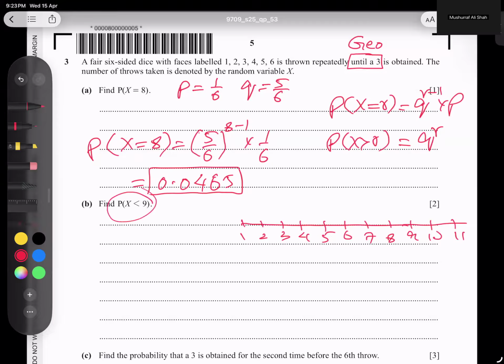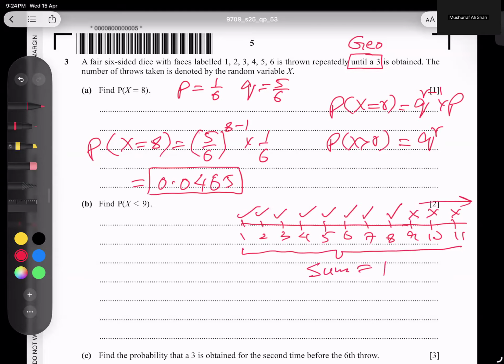He's saying less than 9, so basically he's talking about 8, 7, 6, all these values we need. But 9 onward we don't need. The sum of all is equal to 1. So can I say that what I don't need is more than 8? Yes. Why have I converted to this form? Because I have a formula for more than r, and that is why I think you understand well why I converted it.